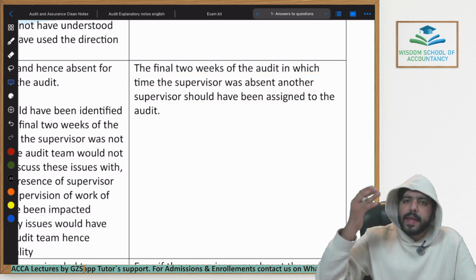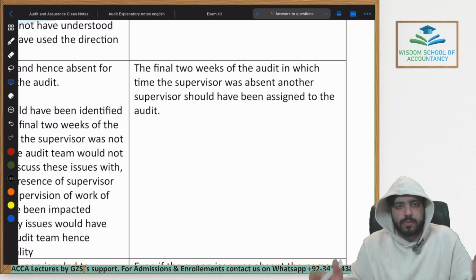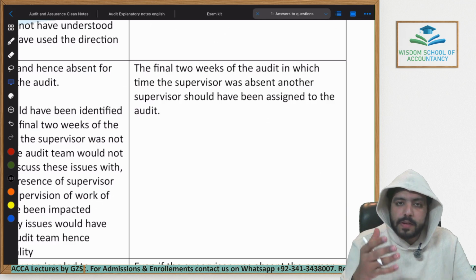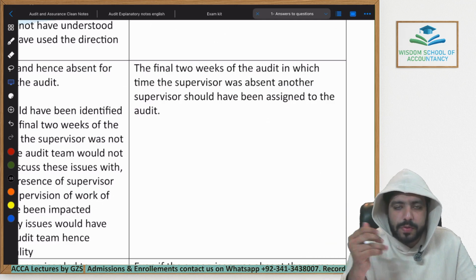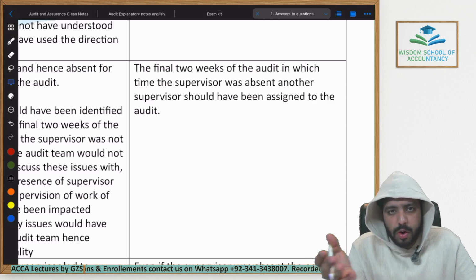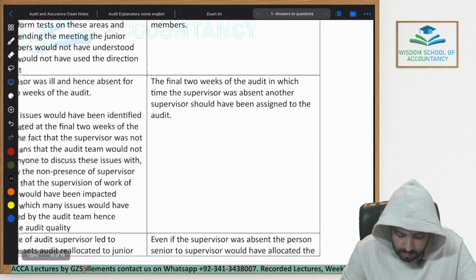That simply another supervisor from the audit firm should have been assigned. An audit firm has so many different supervisors. At least 40 or 50 different supervisors are present in every single location of the audit firm's office. So someone who is a supervisor should have been assigned to look over this audit for the final 2 weeks, because the original supervisor was ill and absent.